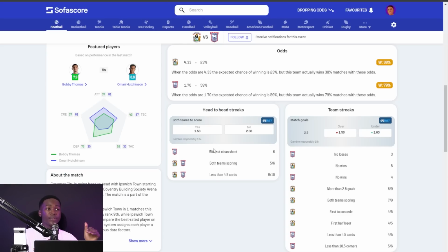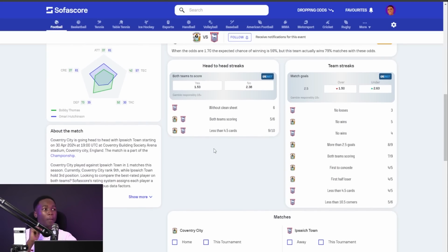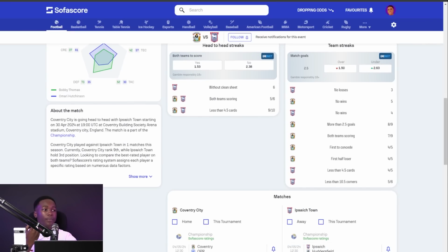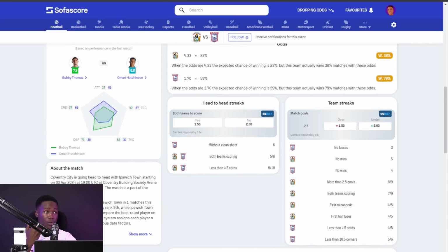Now let us go through the team streaks. The team streaks narrow down to their individual performance, how they have performed coming into this game. So you have Ipswich Town. In the last 3 games coming into this one, they have no losses: a 3-3 draw, a 1-1 draw, and a 0-0 draw.